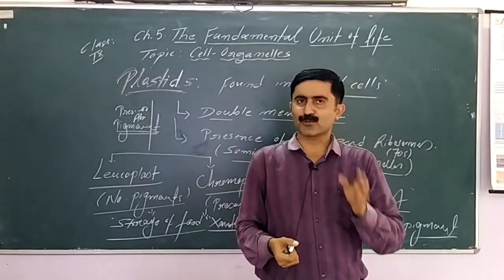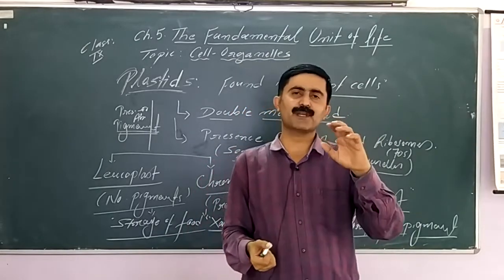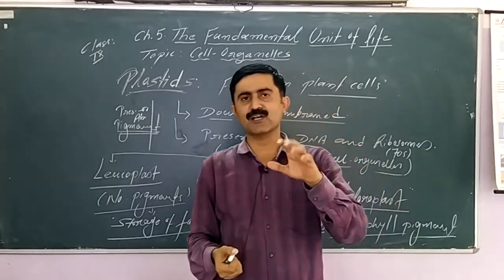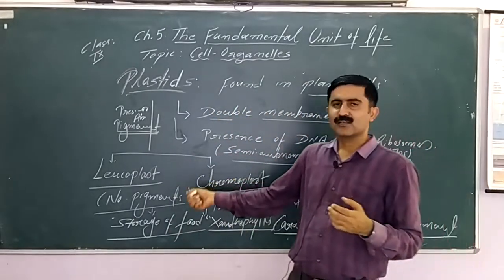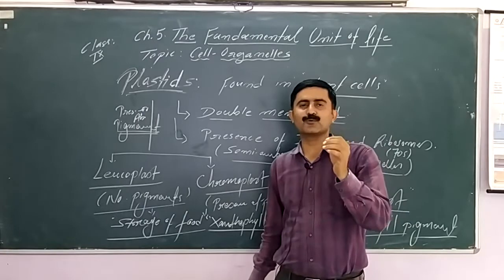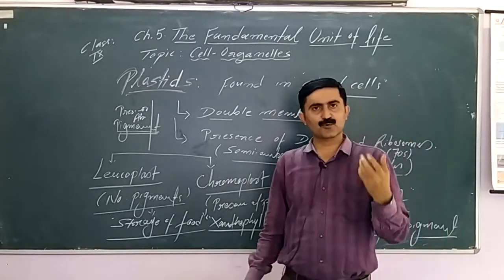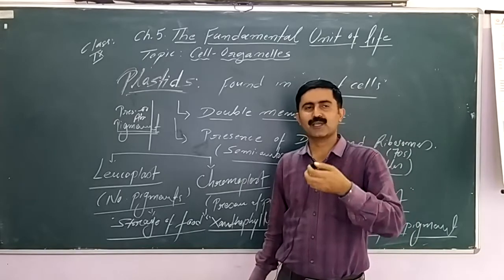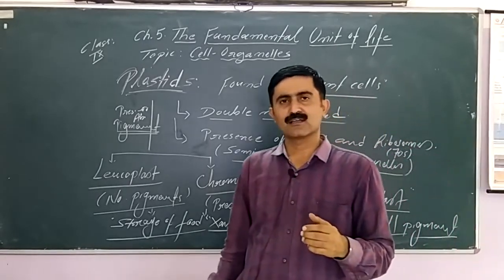Other reserve food may be protein. There may be oil droplets. So we use different words, amyloplast, elaioplast and so on. So the main function of leucoplast is to store the food, to reserve the food. That may be in the form of starch, protein or oil. Like oil seeds definitely will be having more oil droplets.